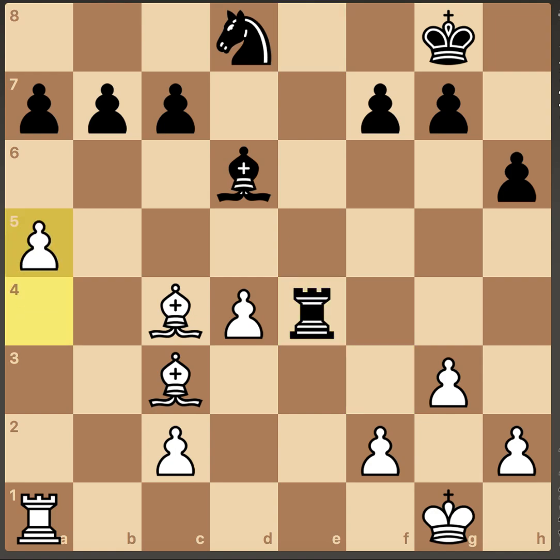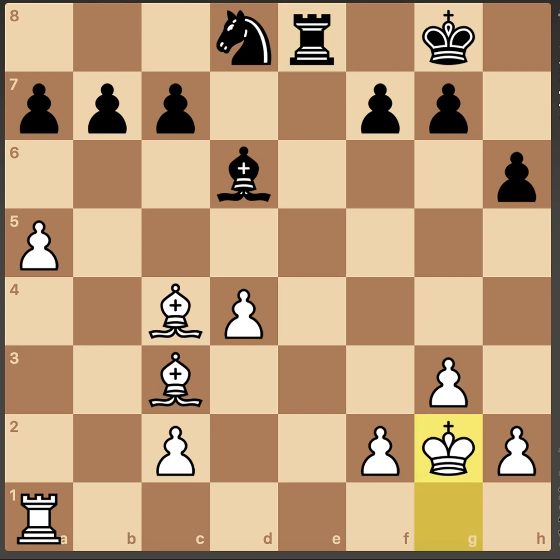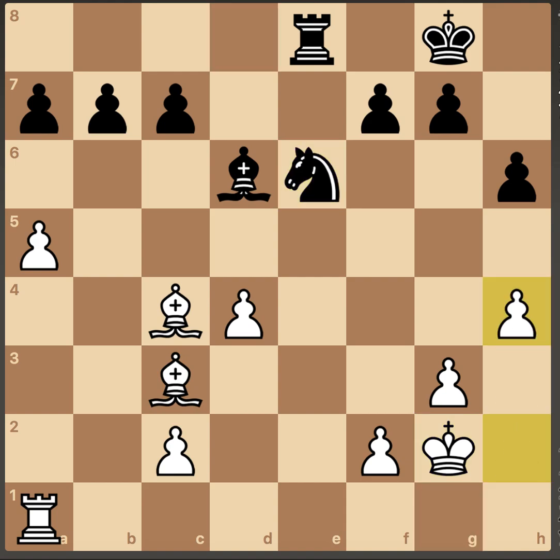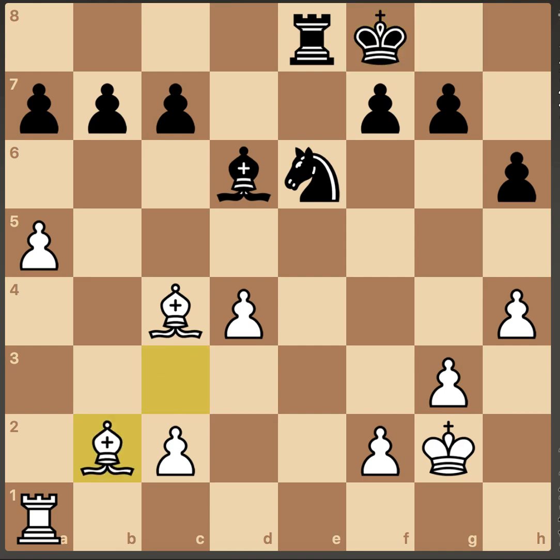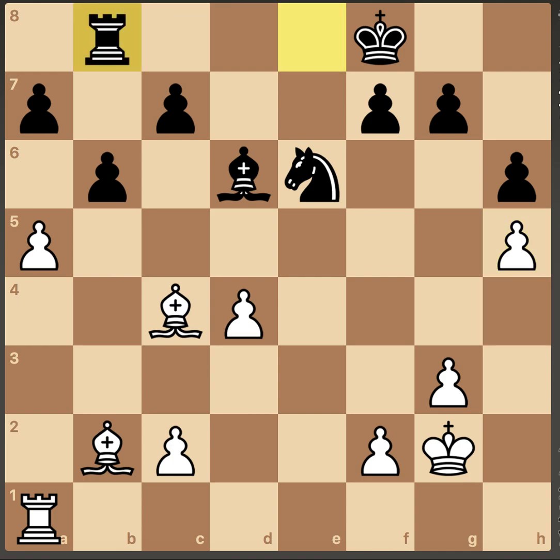a4. So now Anand starts pushing up his pawn. Queen e4. Here Carlsen offers a queen trade, and Anand accepted the queen trade. Rook takes queen. a5, rook e8, king to g2. Now Anand starts pushing his king to the top of the board. Knight e6, h4, king f8, bishop b2, b6, h5. So both players are doing good here. No problem for any of the players actually.